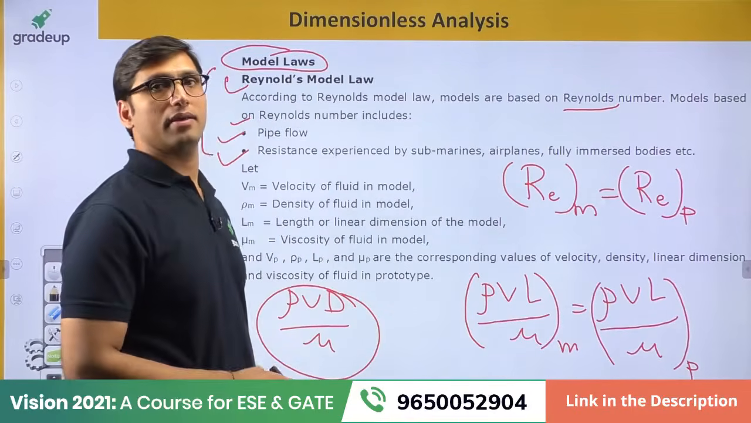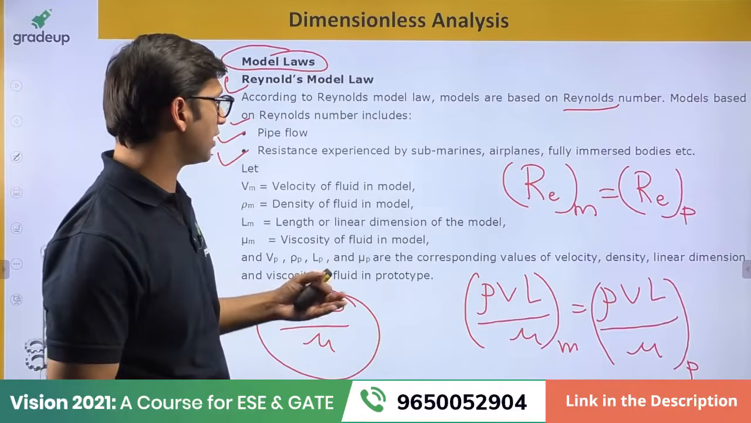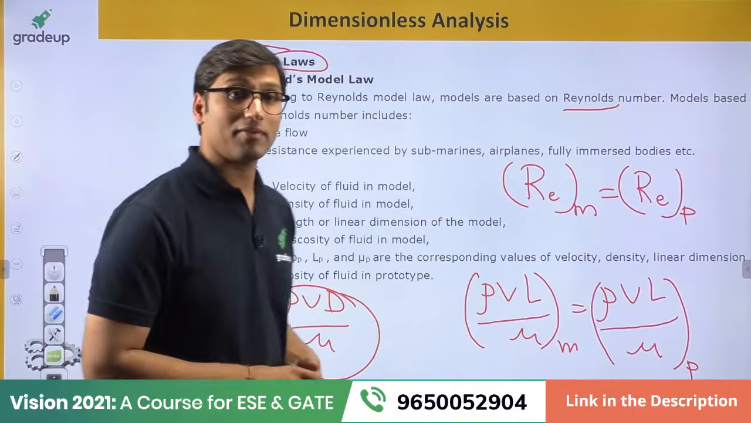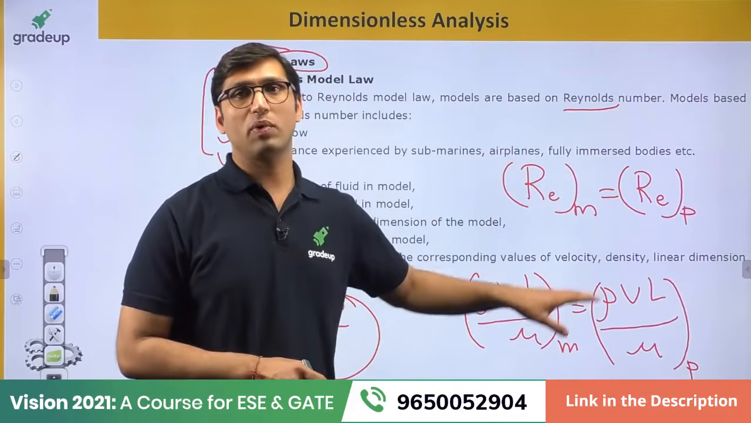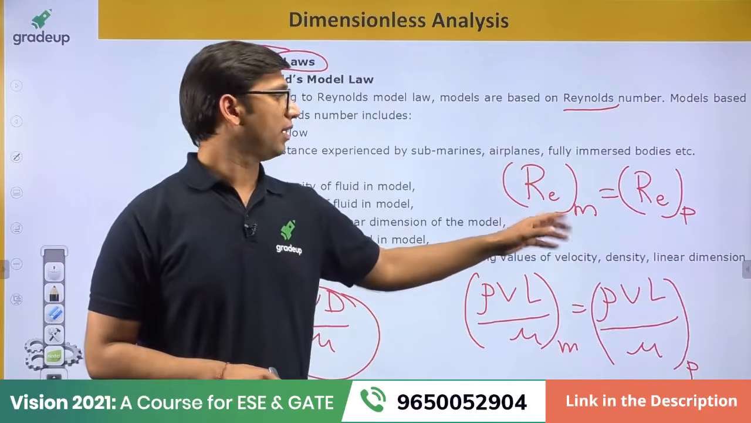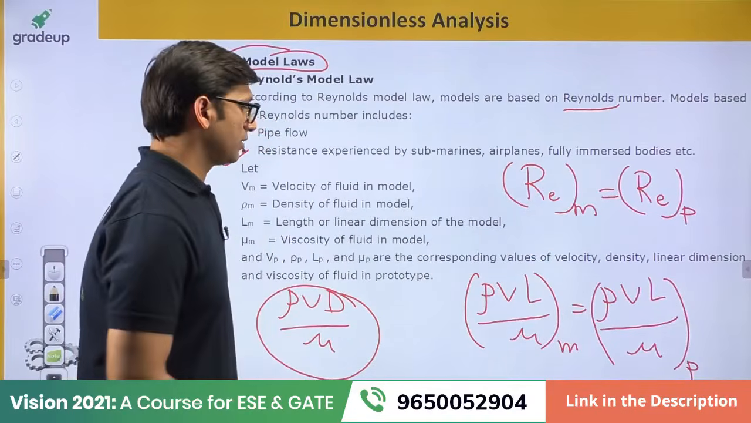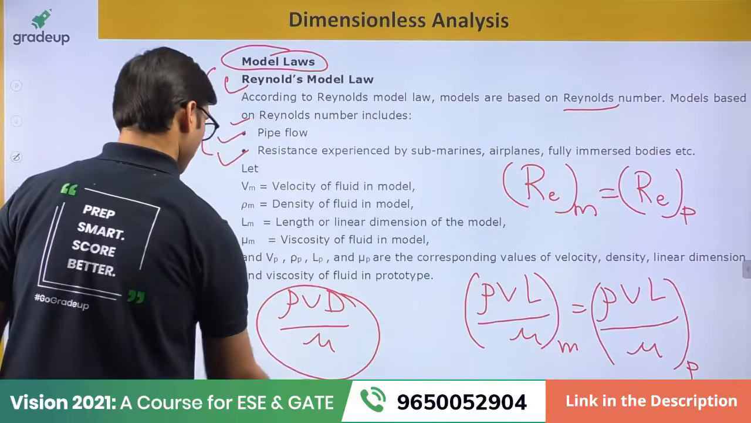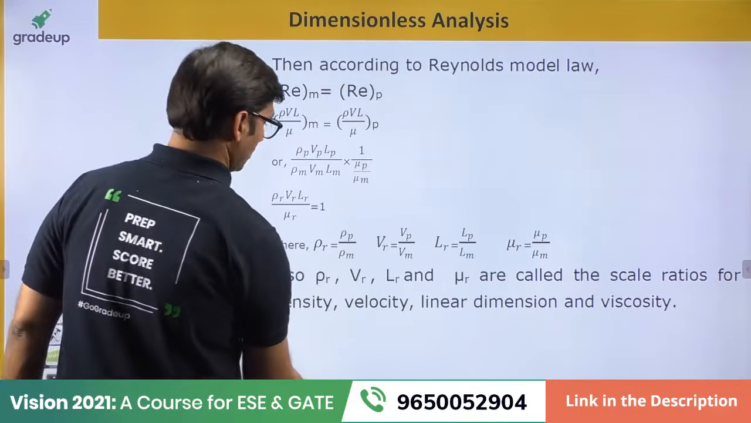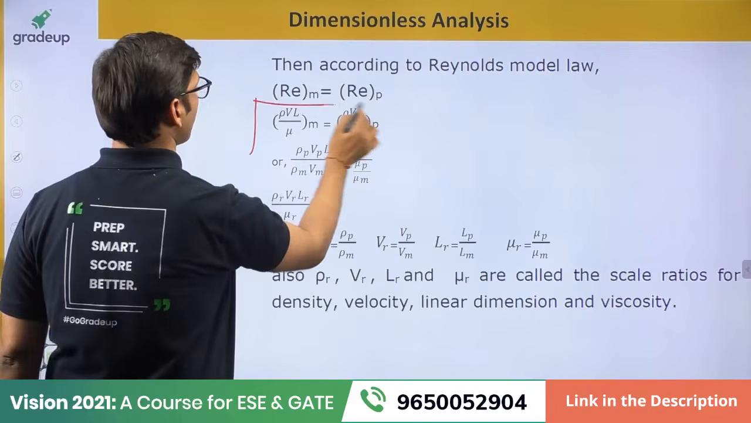That is all I have to tell you here. For comparing using the Reynolds model, you have to just equate the Reynolds number of model and prototype. Okay, now in this Reynolds number of model and prototype, let us say that the Reynolds number of model and prototype is compared.